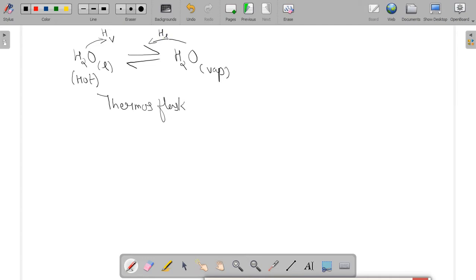Okay, so here the heat of vaporization will equalize with the heat of liquefaction, and hence no change in the amount of liquid water will be observed. Here the heat of condensation, not liquefaction, it will be termed as heat of condensation, equalizes with the heat of evaporation or heat of vaporization, and hence the liquid water's amount will not be changed in the thermos flask.